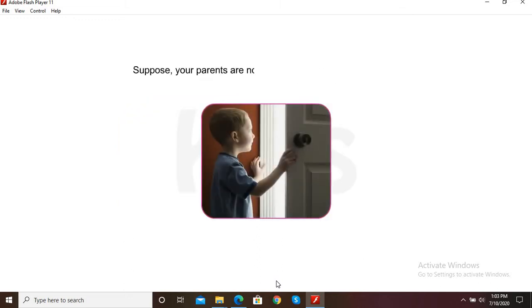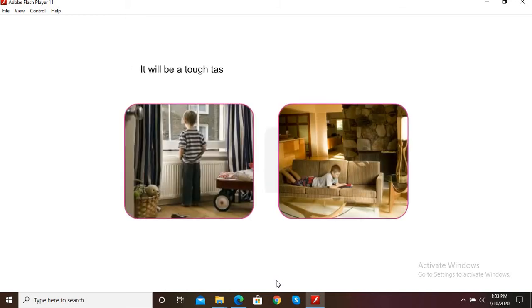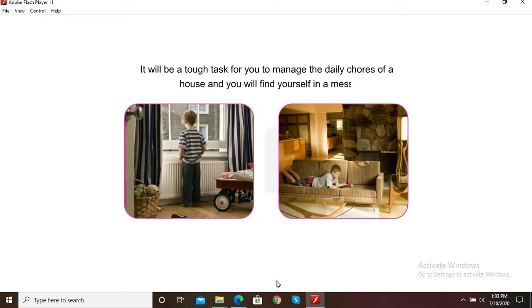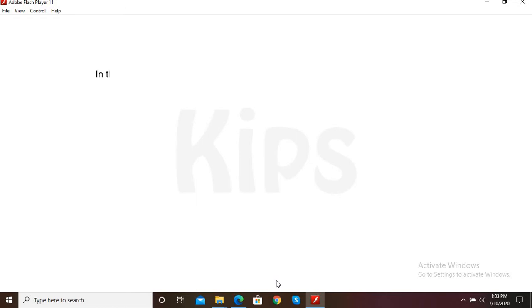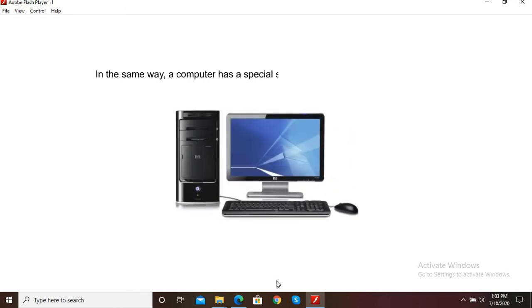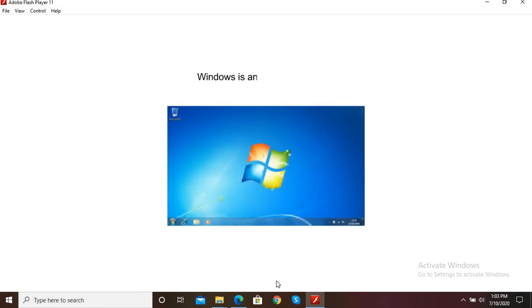Suppose your parents are not at home and you are being given the responsibility to manage the house. It will be a tough task for you to manage the daily course of a house, and you will find yourself in a mess. In the same way, a computer has a special set of programs which manages all the jobs of a computer and makes it run. This is known as operating system. Windows is an operating system. Without it, we cannot even start a computer and work on it.